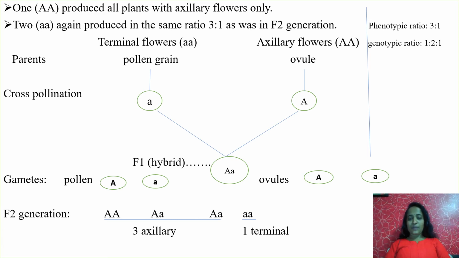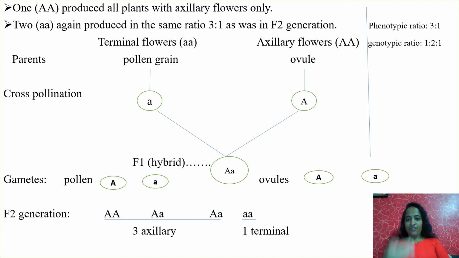Which one is dominant, terminal flower or axillary flower? Axillary is the dominant one. So this is axillary, capital A and small a, a hybridized flower. Is it male or female? It's a female.